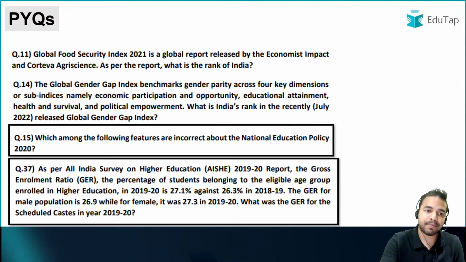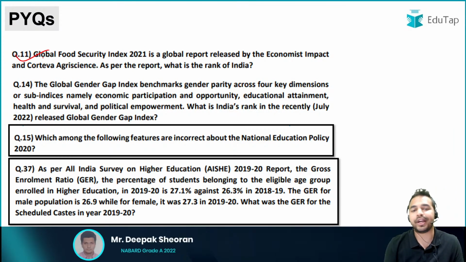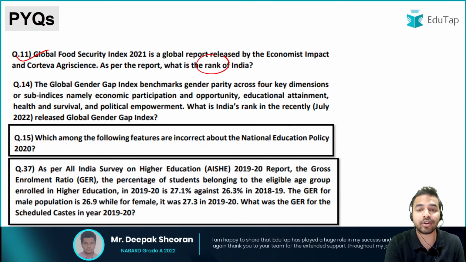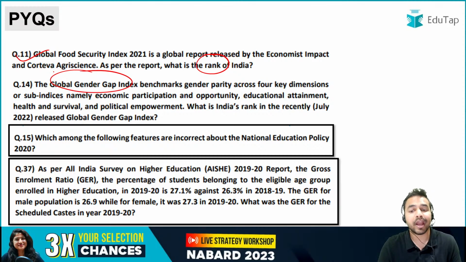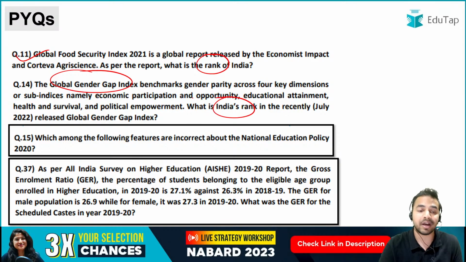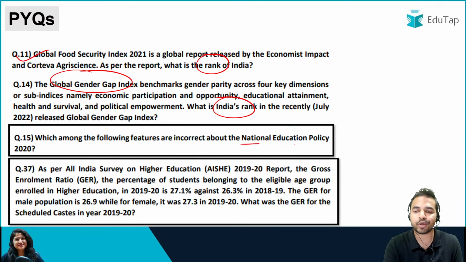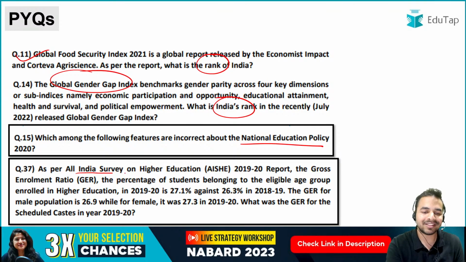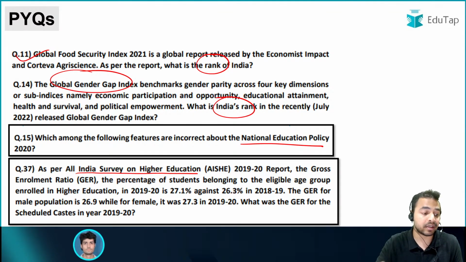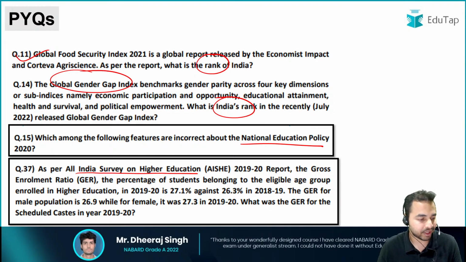Here you can see the first question is on the Global Food Security Index, where it was asked what was the rank of India in that index. The second question was on the Global Gender Gap Index, and once again India's rank was asked in the exam. Among the other important questions, there was a question on the National Education Policy and one on the All India Survey on Higher Education, which really shows that the education sector is very important to cover from the exam point of view.